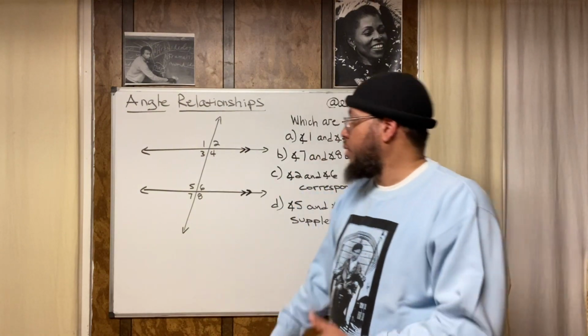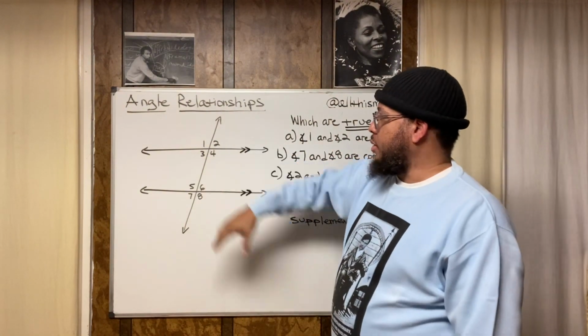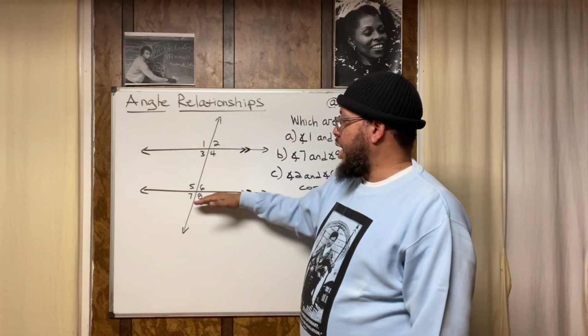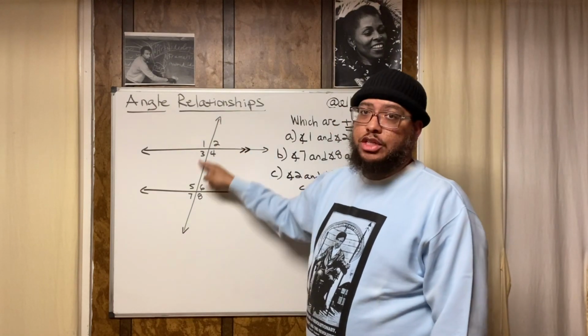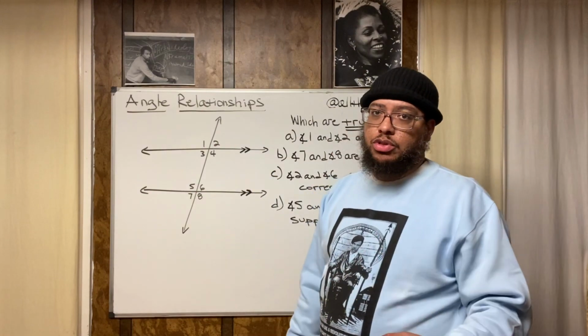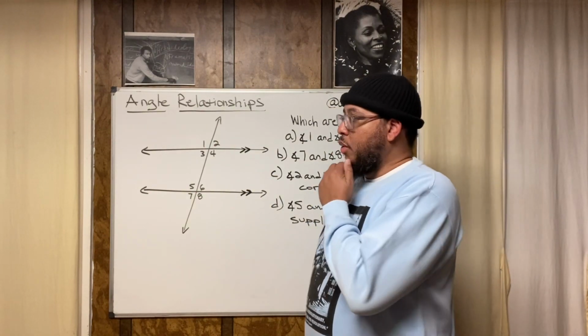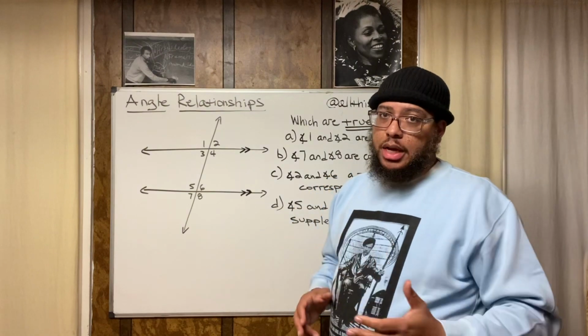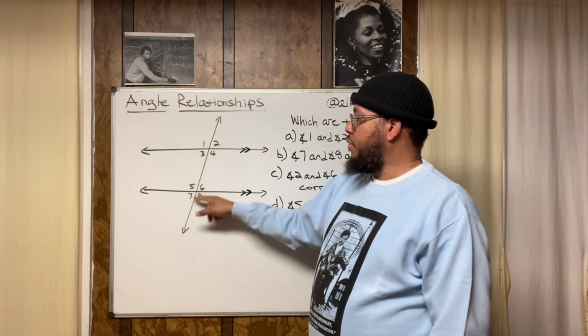All right, so let's talk about this diagram again. We got 2 parallel lines. We got another line. We call this a transversal. When a line cuts through 2 lines, we call it a transversal. Now, when that happens, angles are created. All these numbers represent different angles.